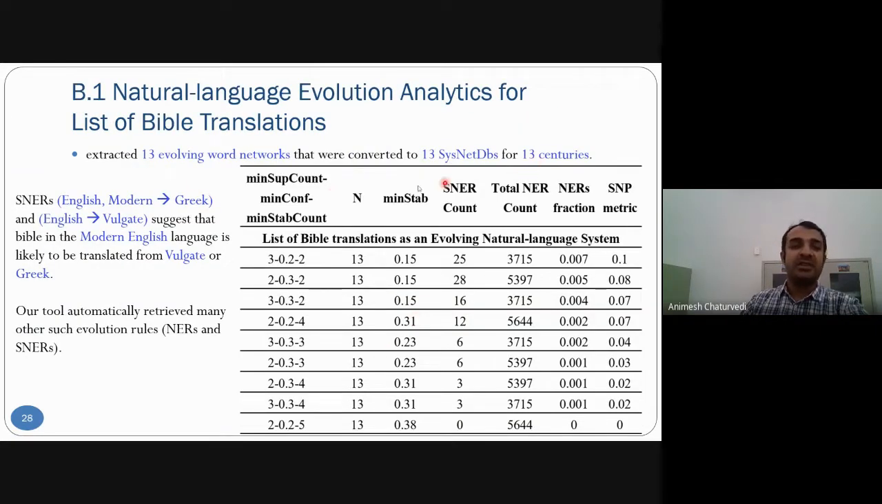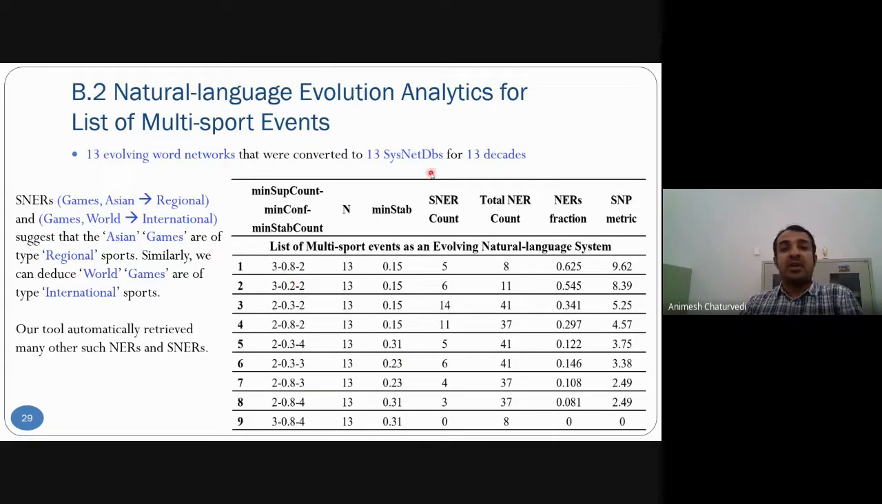Similarly, for 13 centuries, this type of analysis resulted in modern English being mostly translated from Vulgate and Greek. These rules are automatically generated. Then again, the same experimentation was done for various thresholds. Then for the 13 decades we studied multi-sports events: Asian Games are regional games, and World Games are international games. These are automatically deduced by the rules.